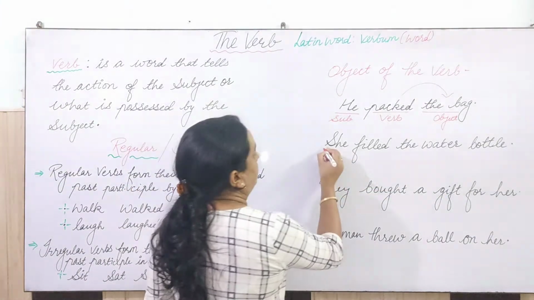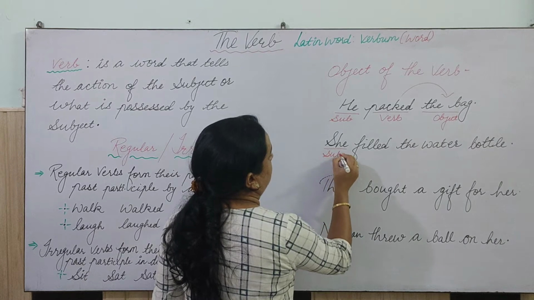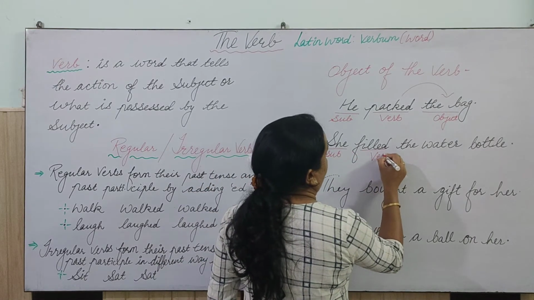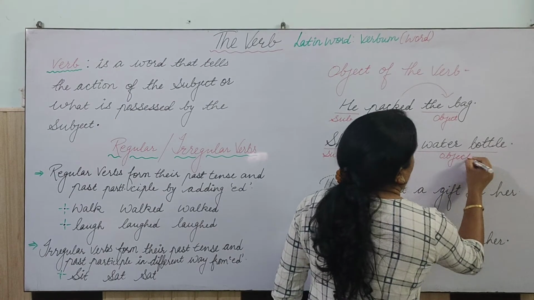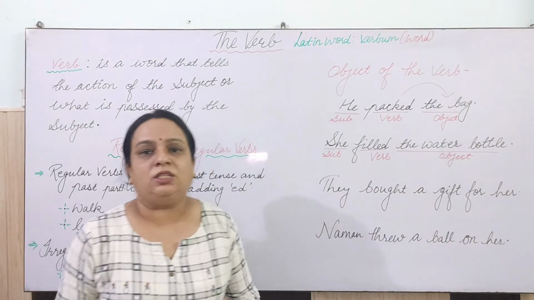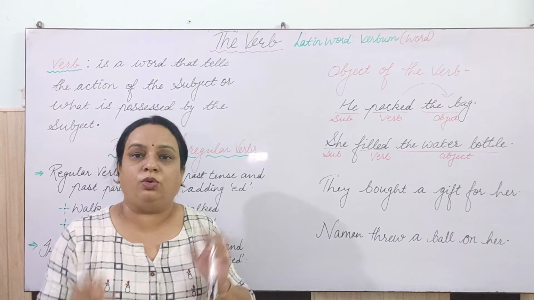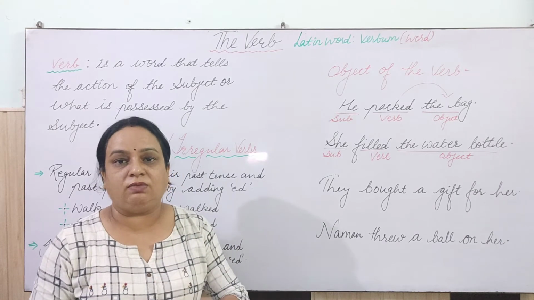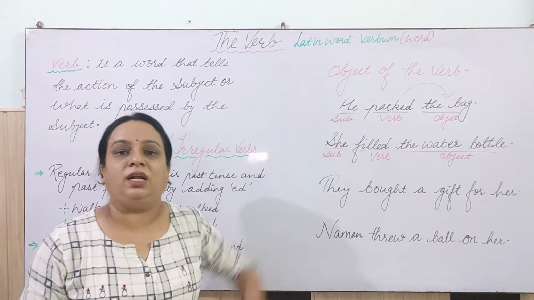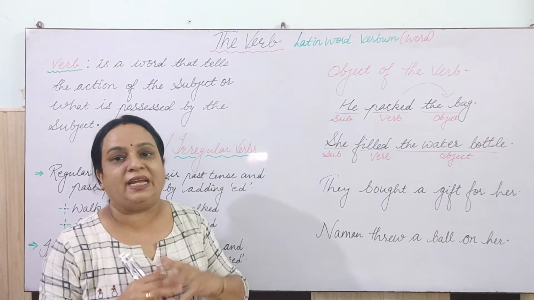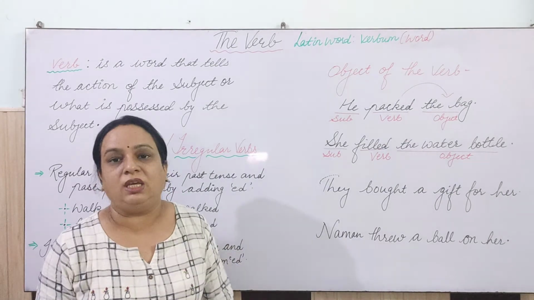Second sentence: she filled the water bottle. So she once again is what here? Subject. Filled is what? Verb. And the water bottle, this is the object. Now, do you think these objects are necessary for both kinds of verbs, transitive and intransitive? No. For transitive verbs we require objects, and for intransitive verbs we do not need an object after the verb.